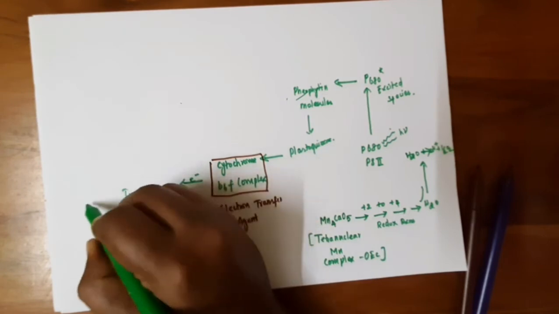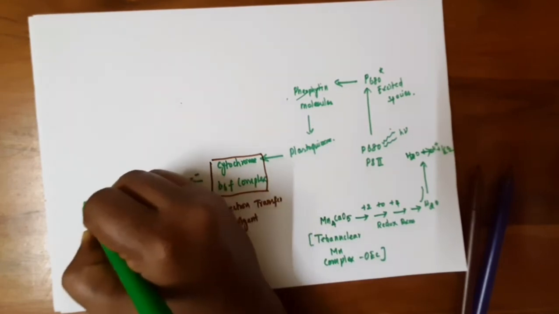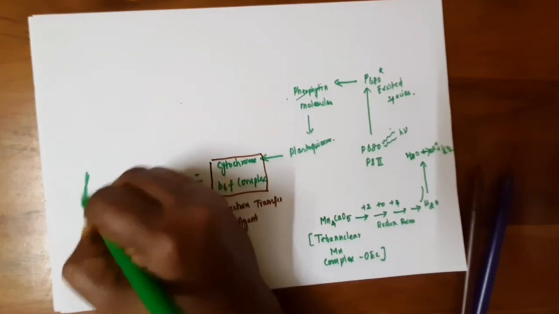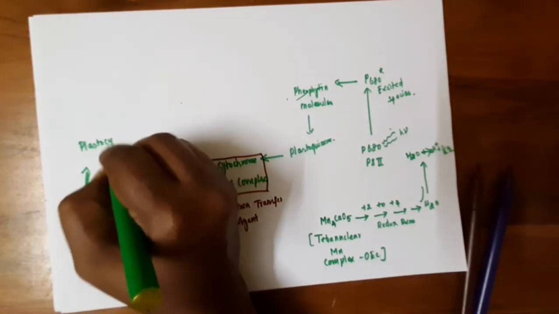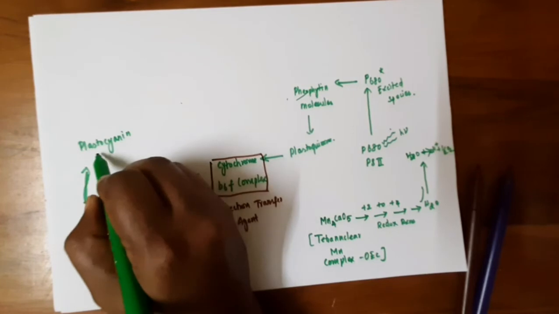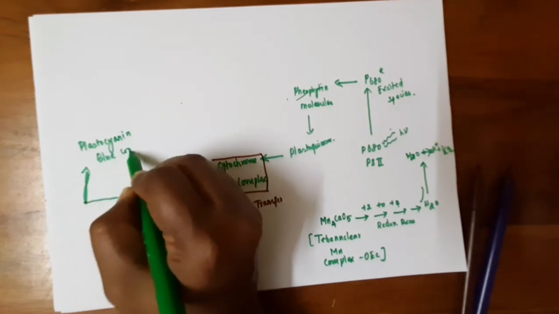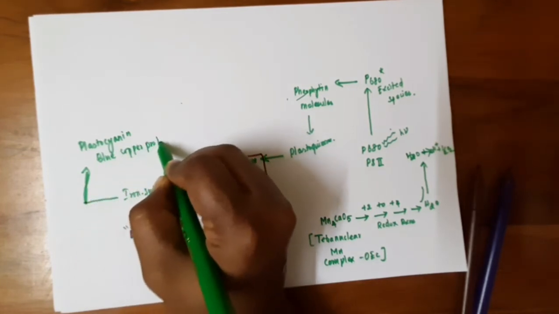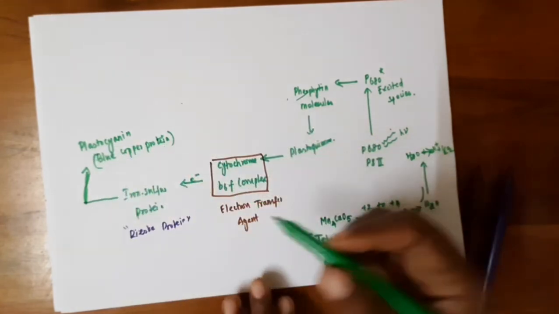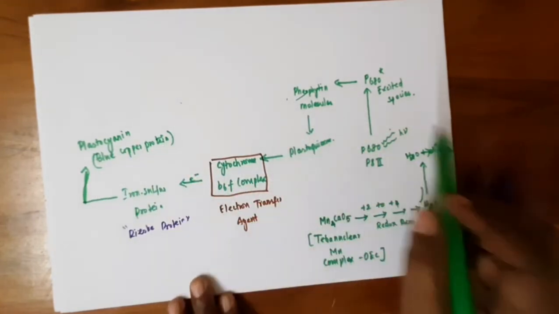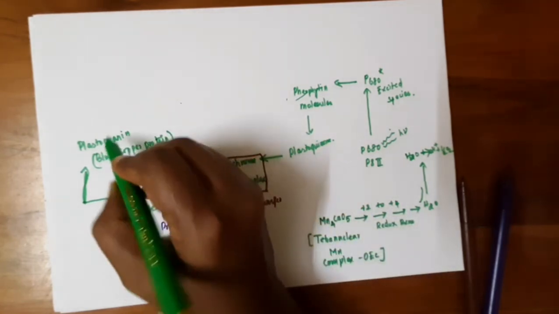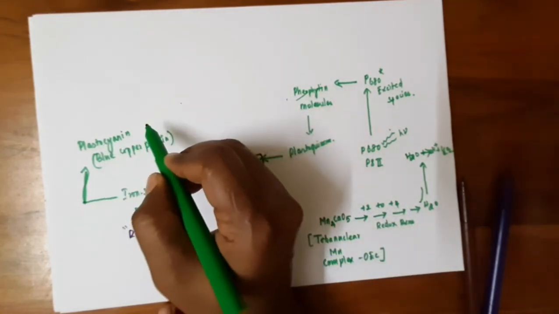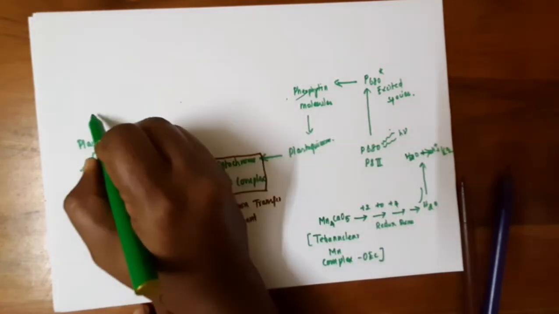And this Rieske iron sulfur protein further transfers to plastocyanin, that is blue copper protein. And this is overall about photosystem 2. Then this plastocyanin gives its energy to